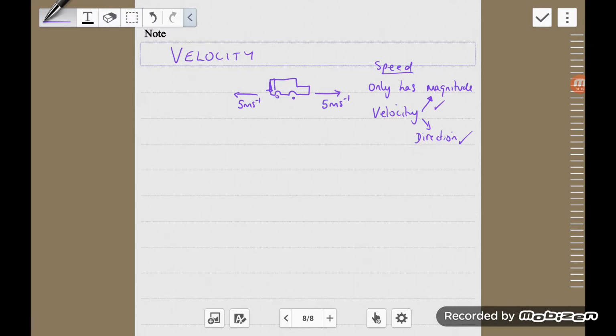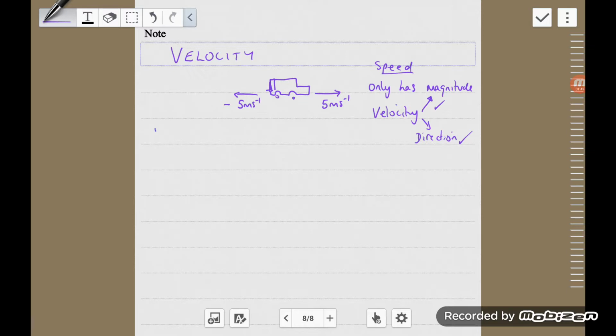And so, as opposed to this car here going forwards at 5 meters per second, we can actually be told that reverse is in the opposite direction by putting a minus sign. So one direction will be plus and one will be minus. And so to a physicist, you'd be able to say that if a car is going 5 meters per second, it's going one way, and if that same car was going minus 5 meters per second, it would have the same magnitude, but it would be going in the opposite direction.